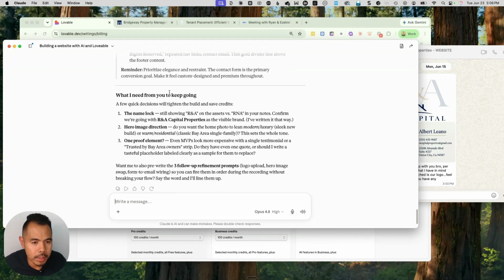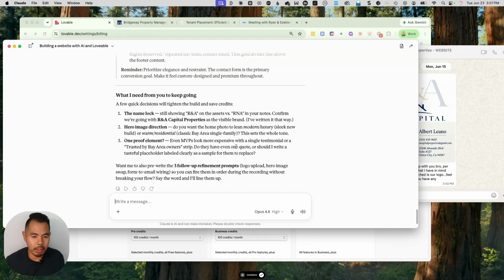The quick decisions will tie into the build and save credits. Still showing R&A on the assets versus RNA in your notes. Yeah, I think it's just a typo thing, like R&A on the assets and then RNA in my notes, but it's the same. For the hero image direction, do you want the home photo to be modern? Yes. Or warm residential, classic, very single family. I don't know, actually, pick one for me. So again, this is to show how I'm not a property manager. I'm trying to create a minimal viable product, but with a $10,000 look, and I'm letting Claude as my thinking partner build this for me.